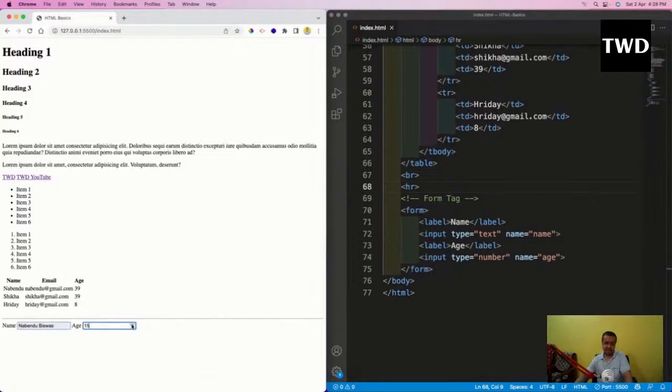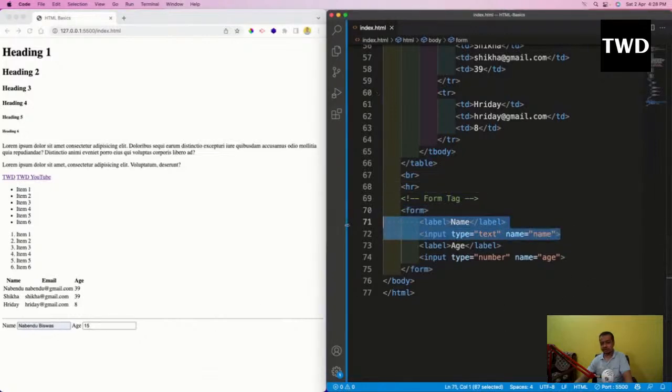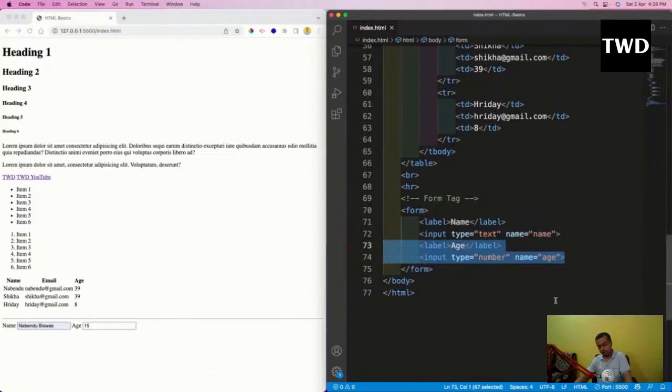And then this label is there, then this input is there, input type text is there. And what is this label? Label is shown here, age is shown here. And the thing is that label and input always come in pairs. A label is there, corresponding input is there. I could have used something else also, but generally this is the industry standard. Always use the label with the input.